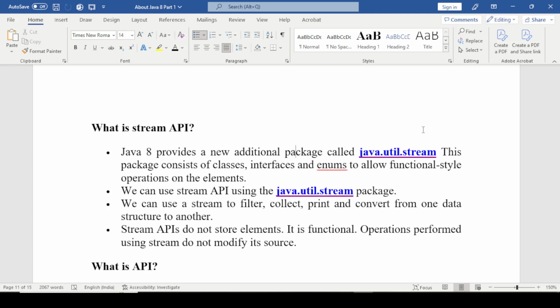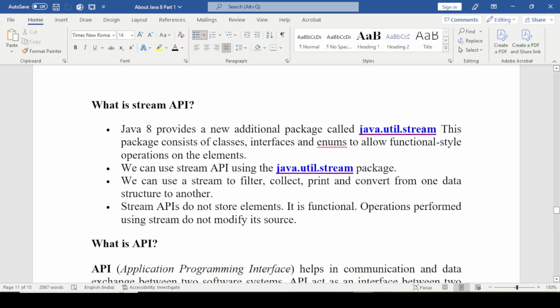Java 8 provides a new additional package called java.util.stream. This package consists of classes, interfaces and enums to allow functional style operations on the elements. We can use a stream to filter, collect, print and convert from one data structure to another. Stream API does not store elements. Functional operations performed using a stream do not modify its source.